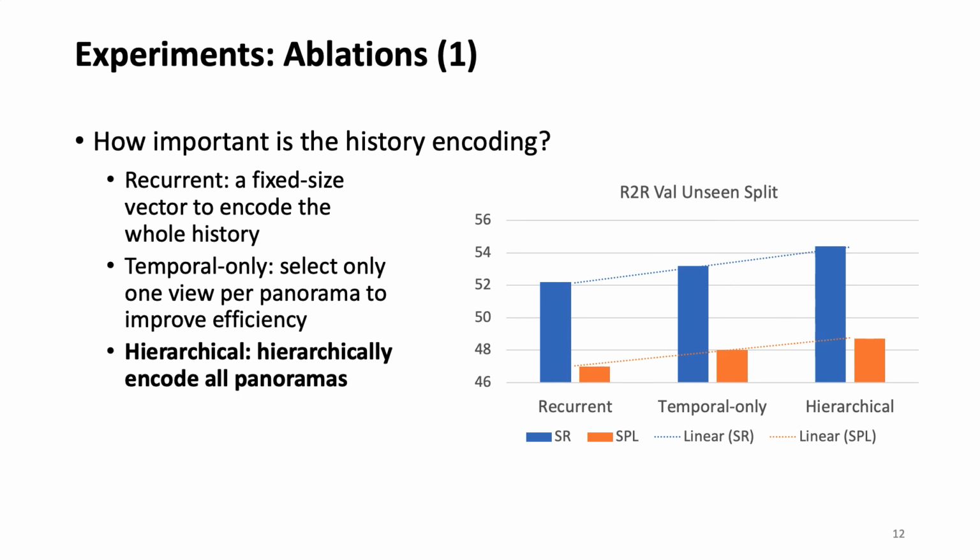We also carry out extensive ablations to understand our HAMT model. A key question to ask is, how important is the history encoding? We compare with a recurrent model with a fixed vector to encode the whole history, and a temporal-only model which only selects one view per panorama to improve efficiency. The results demonstrate that our hierarchical history encoding is better for the VLN task.